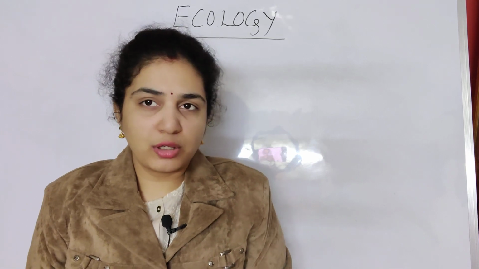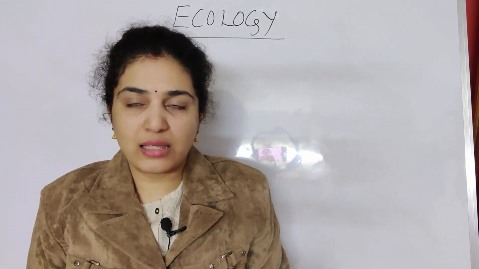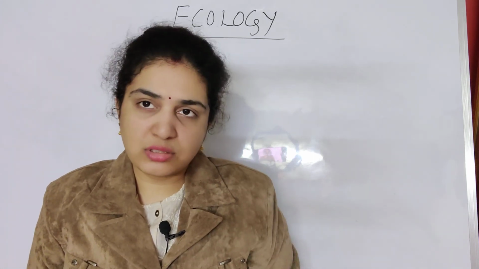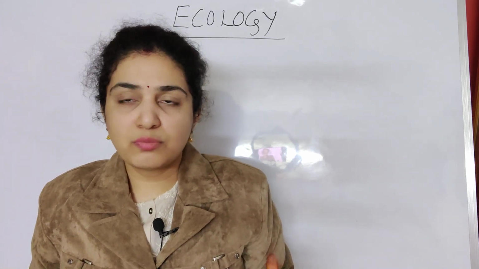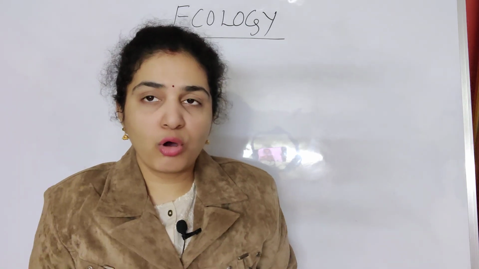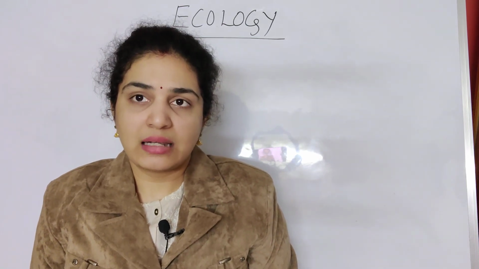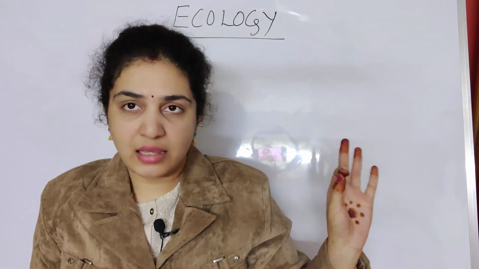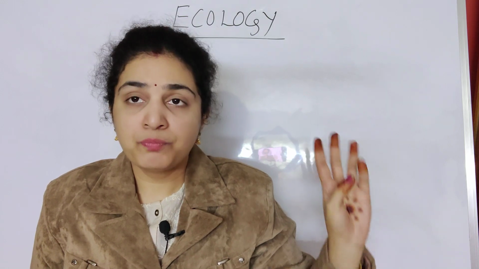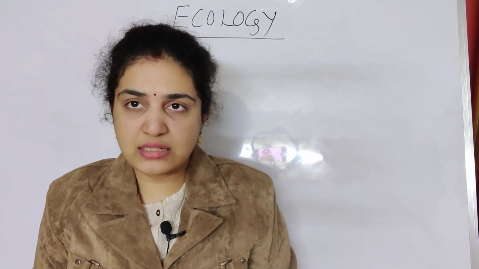In this lecture, we are going to continue with the topic that is called ecology. So already we have started with the ecosystems. In the ecosystem, what we are going to see today. We already have discussed the four components of ecosystem. That is productivity. Second is decomposition. The third one is energy flow. And the fourth is nutrient cycling.